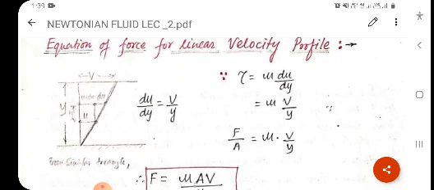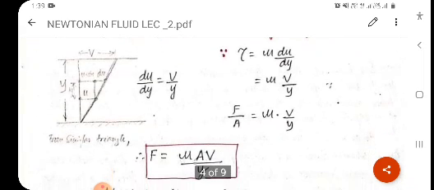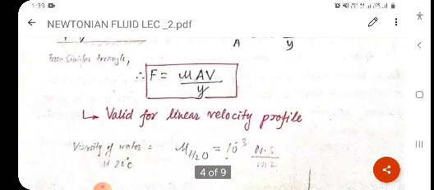So putting the value of du upon dy in the equation tau equal to mu v upon y, the final expression will be, after putting the unit of tau, F equal to mu A v upon y. Clear? This equation is only valid for a linear velocity profile.